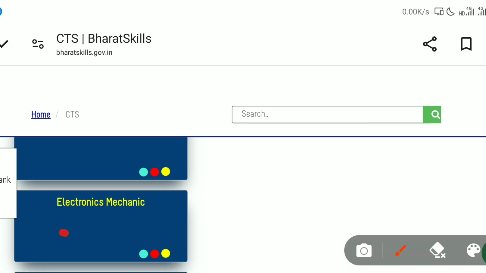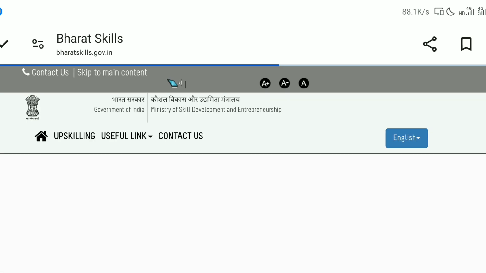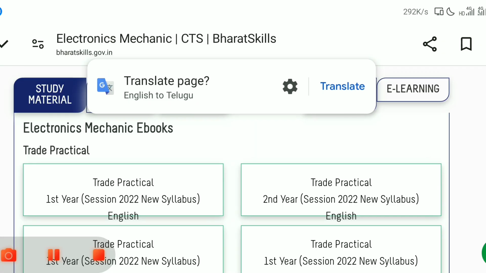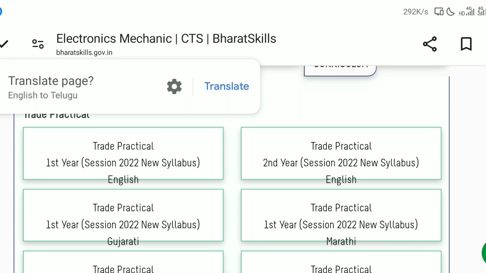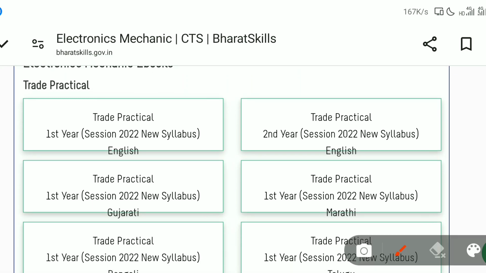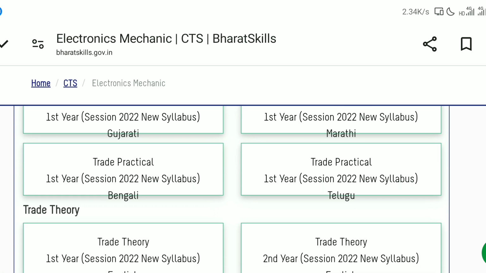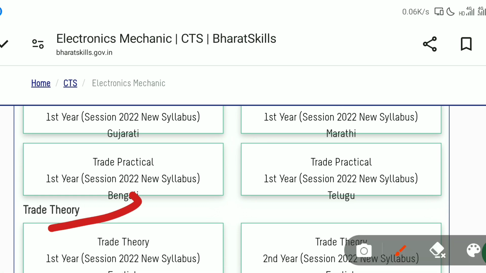I chose electronics mechanic as my subject, right? So I click electronics mechanic. Yes, see here, this is trade practical. Here it is mentioned trade practical, right? This trade practical is for students who are studying in colleges. For us, we need to study the theory, right? So trade theory, select trade theory.